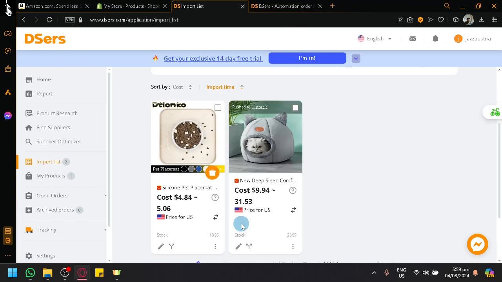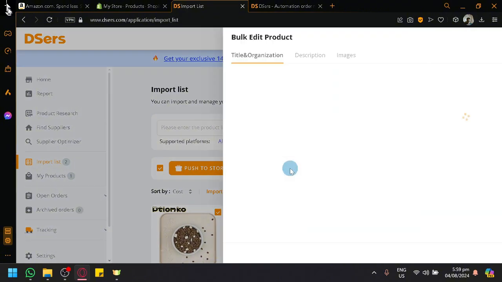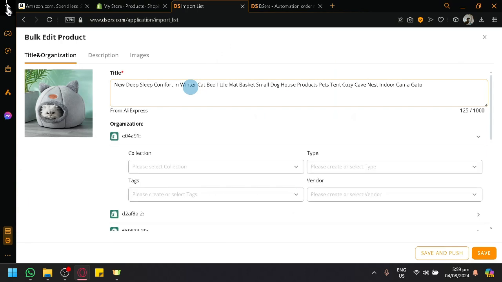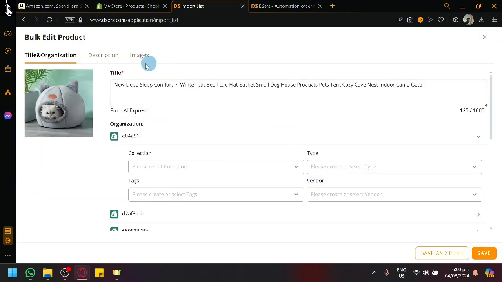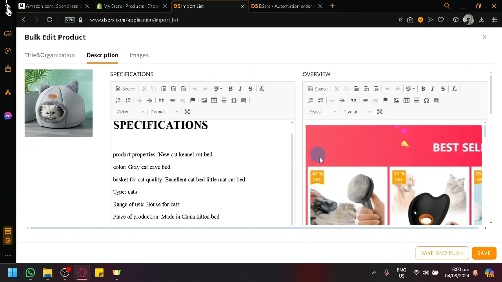And as you can see here, we currently have this product over here. So what we're going to do is select that specific product, or the specific products that we want to put into our Shopify store, and simply click on push to store. We are also able to bulk edit the product, of course. If you want to modify the title, like this one, if you want a simpler or more descriptive title, you are able to modify that. And you could also control the collection, tags, type, vendors.